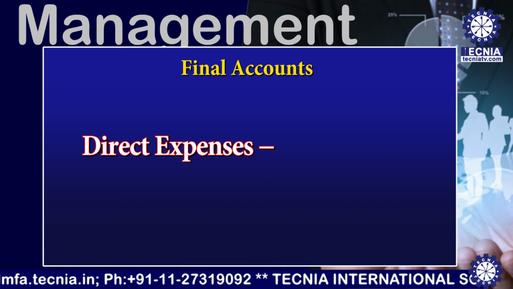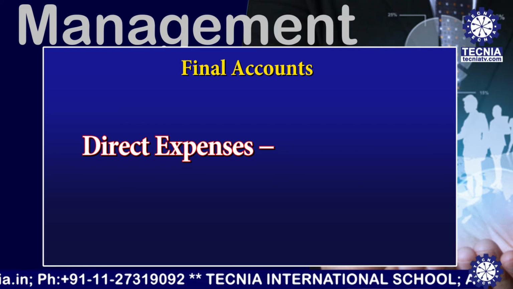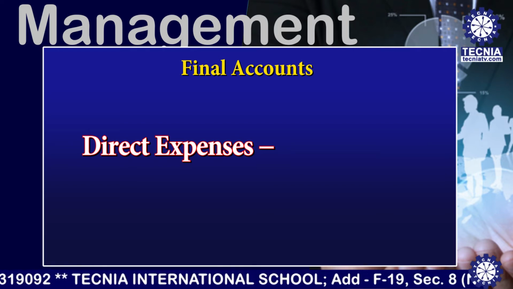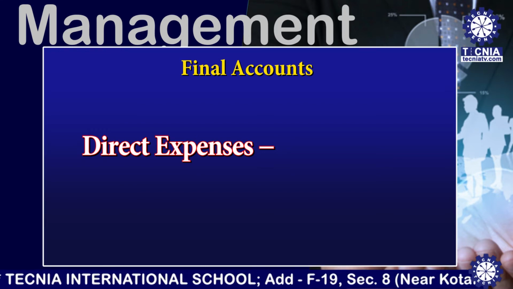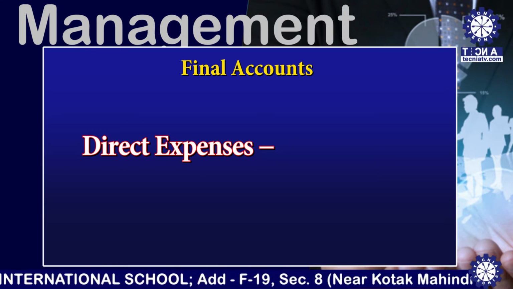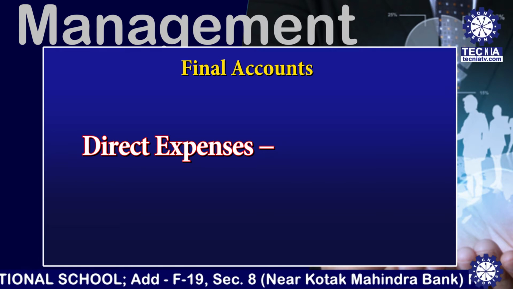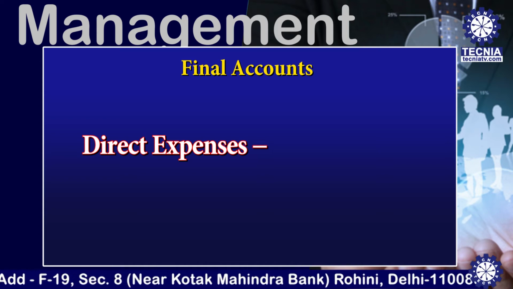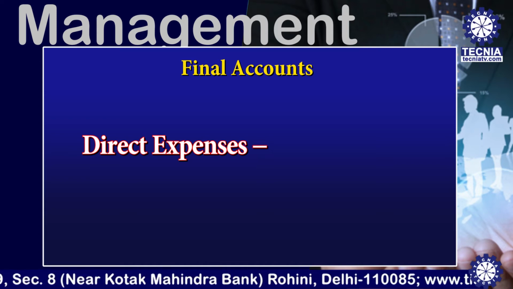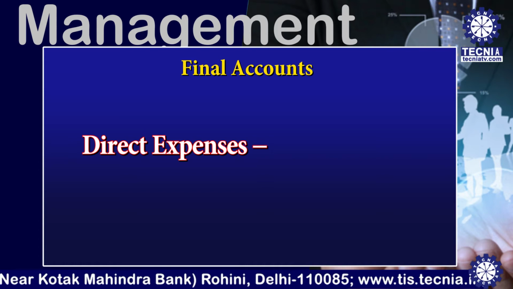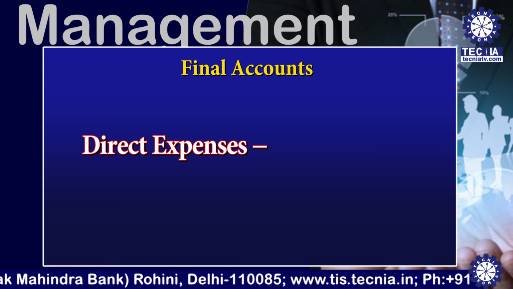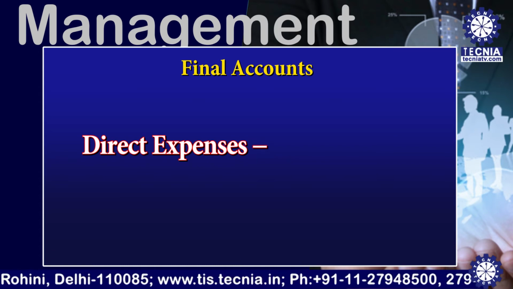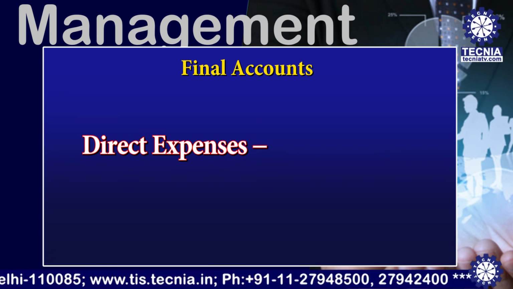Then we will discuss the direct expenses that are recorded in the trading account. Expenses incurred directly before the production are called direct expenses, like freight charges, cartage or carriage charges, custom duty or import duty, then gas, electricity, fuel, water, packaging of material, wages, and any other expenses incurred in this regard come under the debit side of the trading account and appear as to the particular name of the expenses.